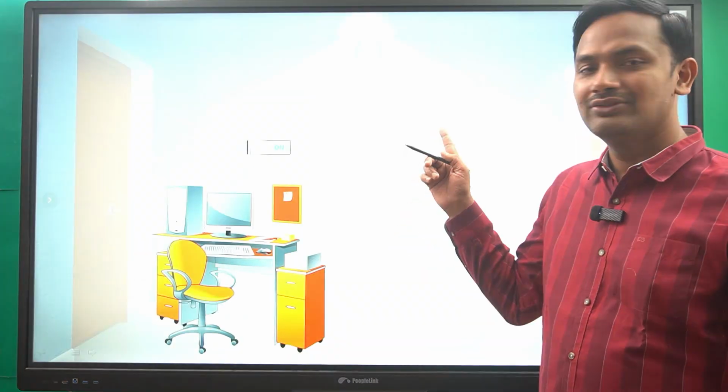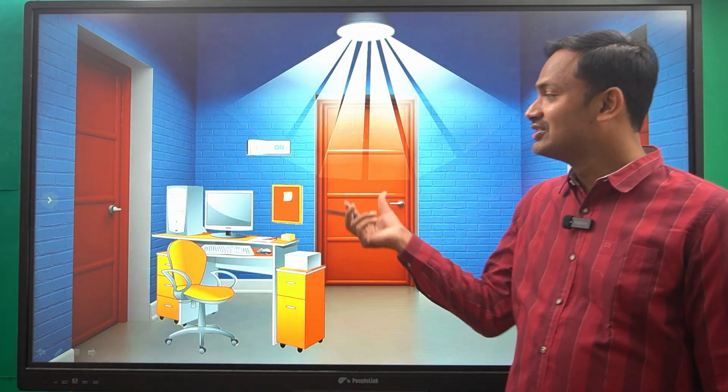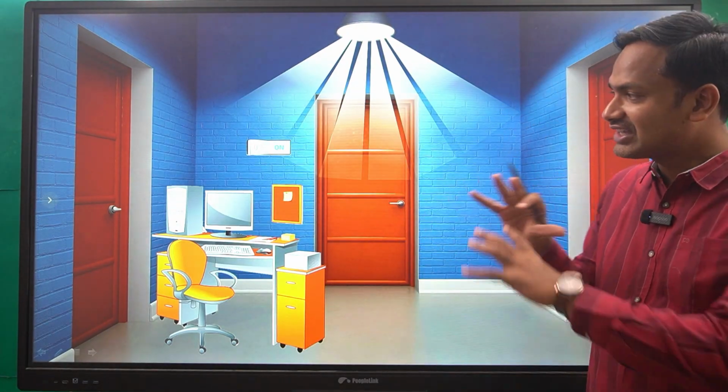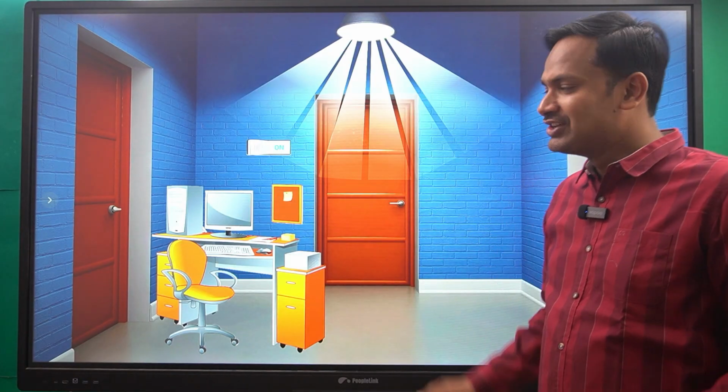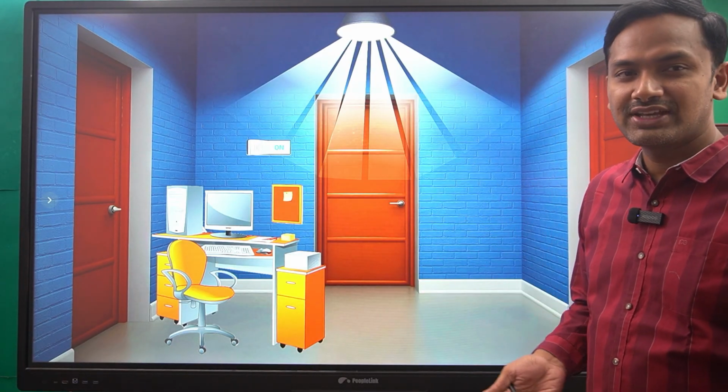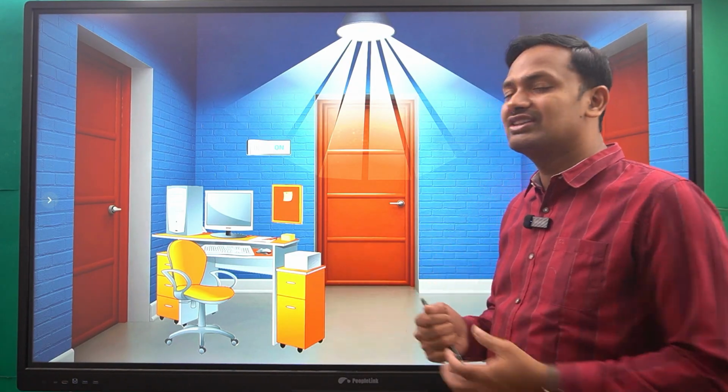Okay, now there is a light. So once we switch on the light, we can see all the things, whatever the objects which are present inside the room, right? So these are all the objects we are able to see. And how can we see all these things?